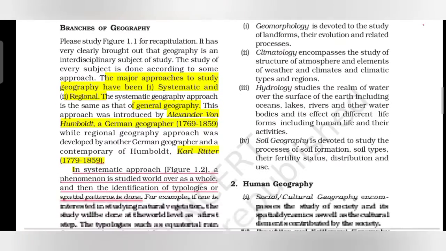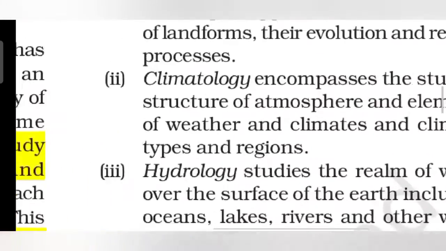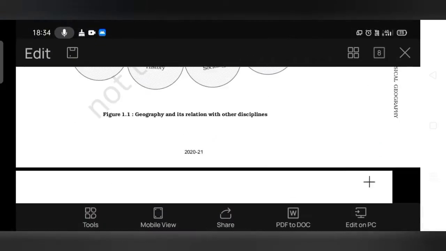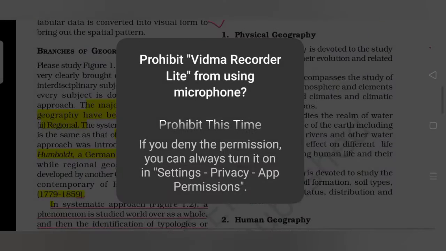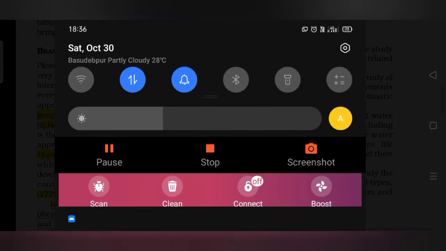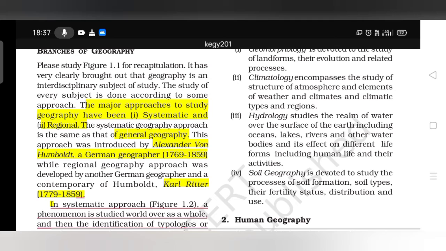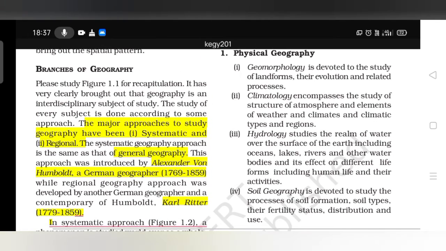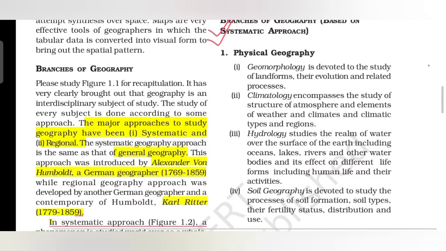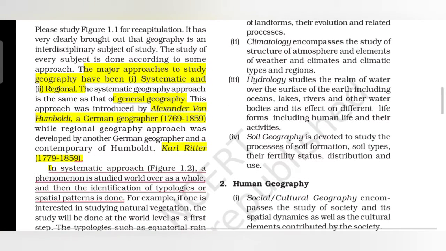Now we will study the branches of geography and the different approaches to study geography. The first approach is systematic, and the second is the regional approach.